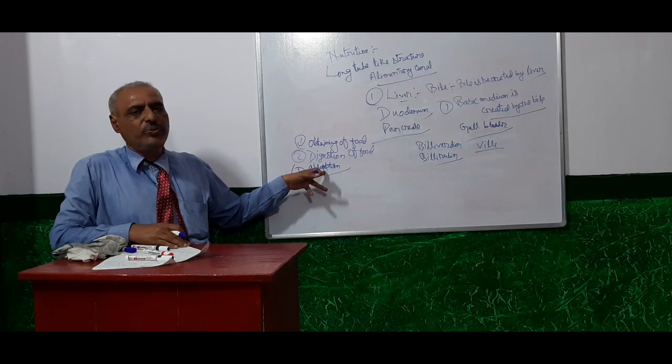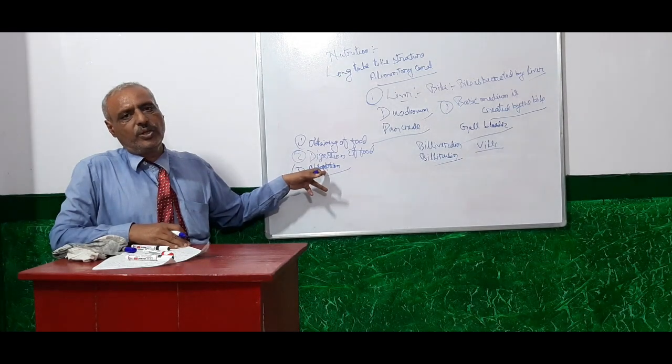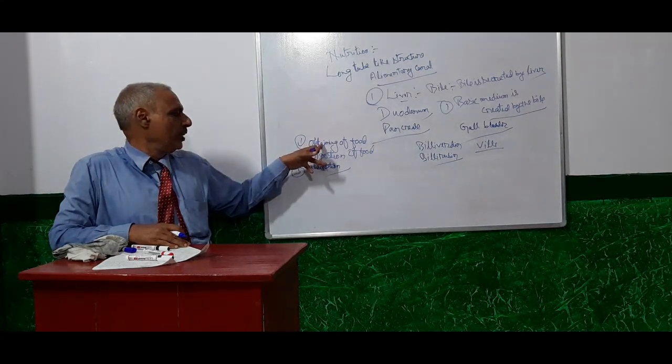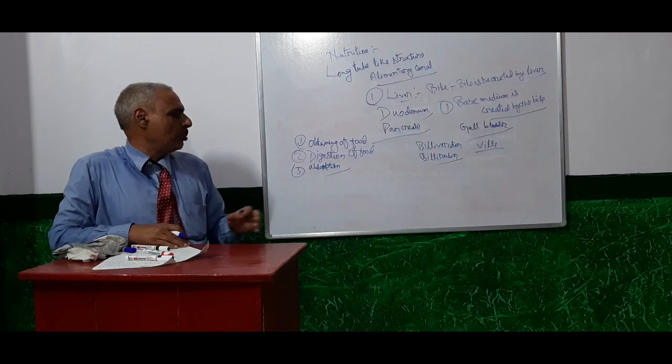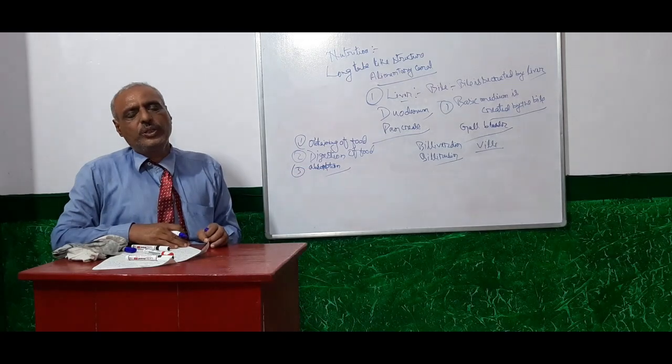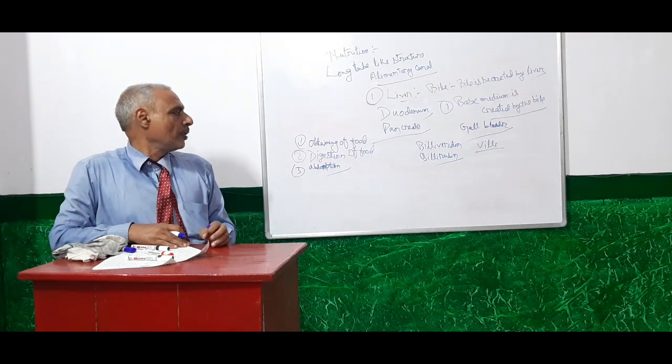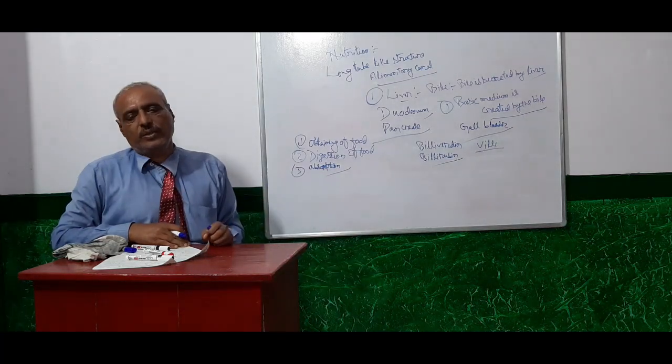After absorption we get energy. Here your nutrition process is completed. So obtaining of food, digestion of food, absorption and utilization, all these things are known as nutrition.